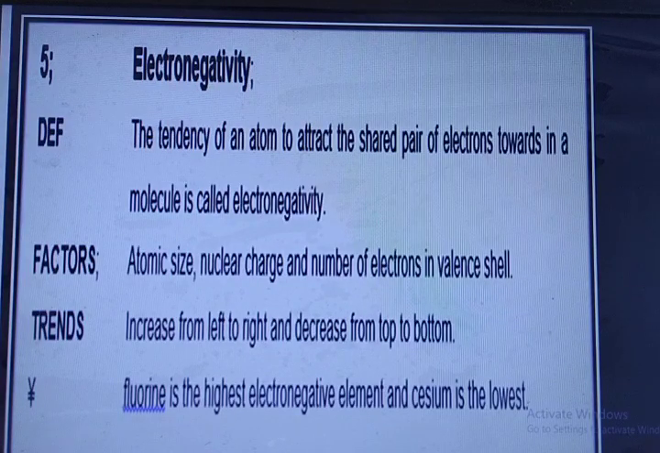Electronegativity: the tendency of an atom to attract the shared pair of electrons towards itself in a molecule is called electronegativity. Remember this definition. What are the factors? Atomic size, nuclear charge, and the number of electrons in a valence shell. It increases from left to right and decreases from top to bottom. Fluorine is the highest electronegativity element and cesium is the lowest in the whole periodic table.